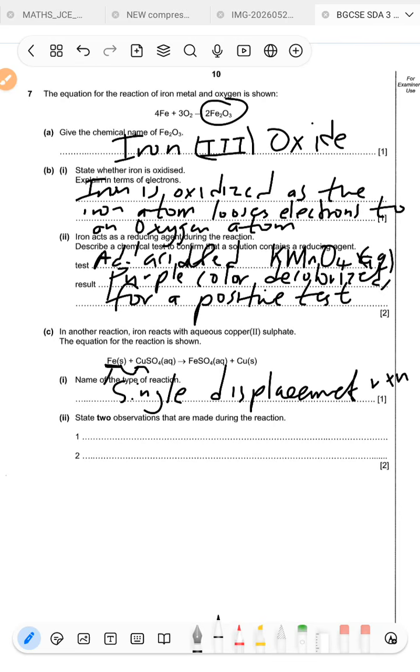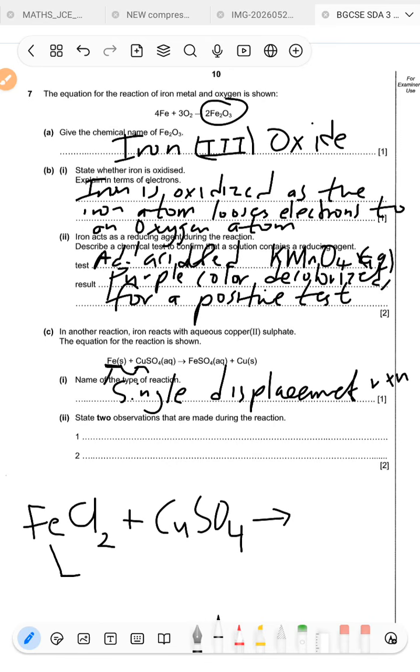A double displacement reaction would be an instance like this. Let's say you have iron 2 chloride, and then we react it with copper 2 sulfate. Because of the reactivity series of metals, one metal is more reactive than the other, therefore it displaces that other metal.